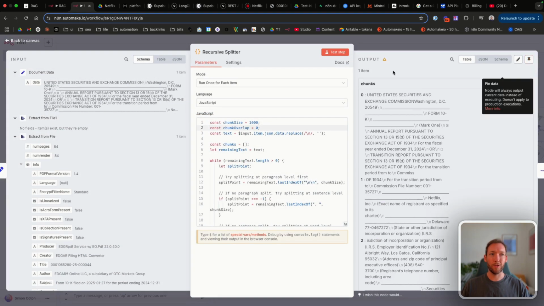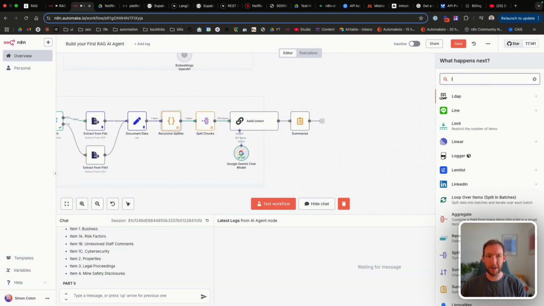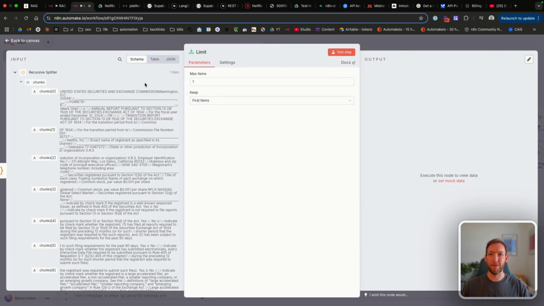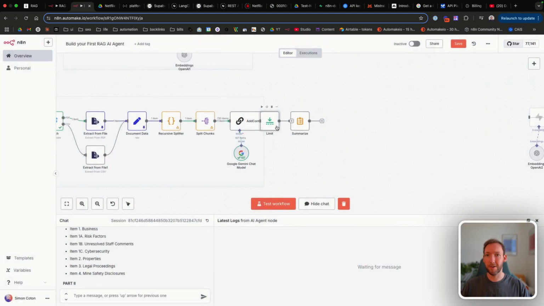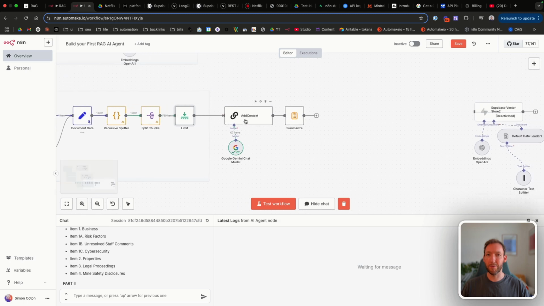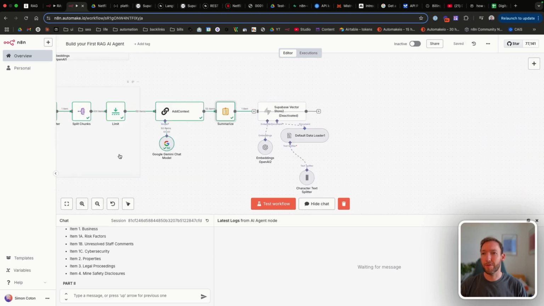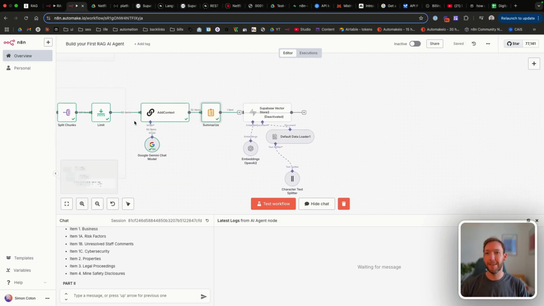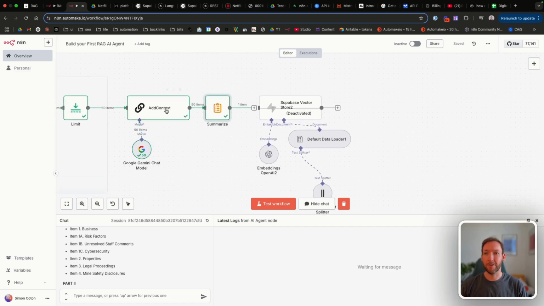And we're also, just for the demonstration, going to add in a limit node, which will restrict the number of items that we pass through. Let's pass through, say, the first 50 chunks so that we're not waiting too long for a result. And let's pass that in there. So let's see how we get on with that. So this is now run with 50 items being loaded in and added context.